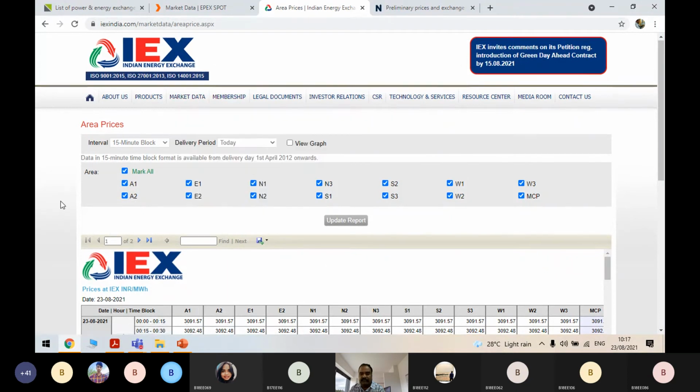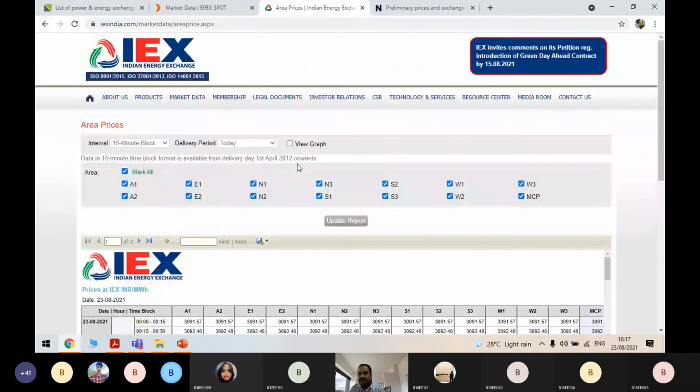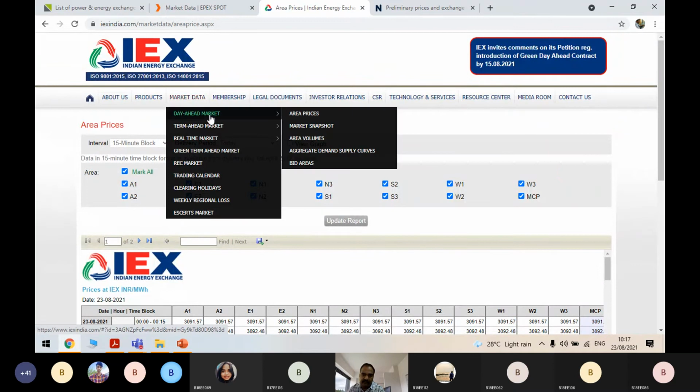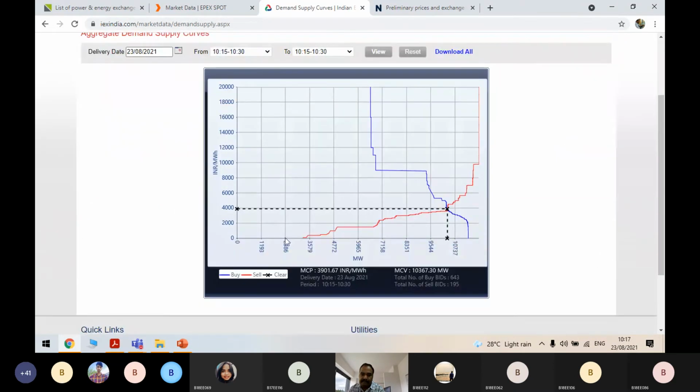So how are these prices determined? Market clearing prices are determined by the intersection of the demand curve and the supply curve. Now we will see the aggregate demand and supply curves. See, this is the demand curve and this is the supply curve. See the intersection of these two. See, this is the market clearing price. Carefully see, what is the market clearing price?